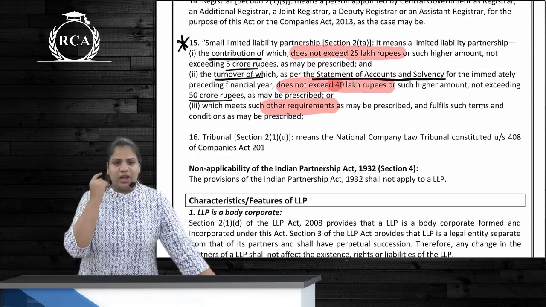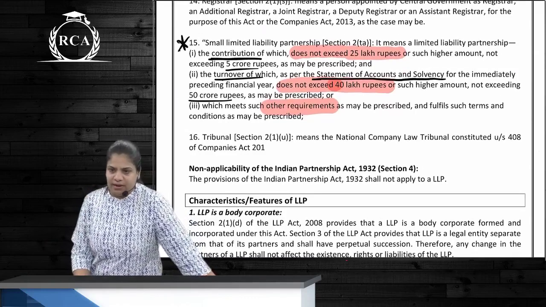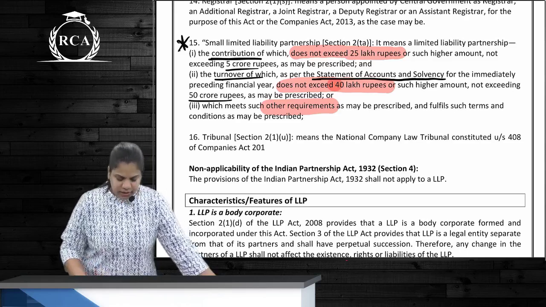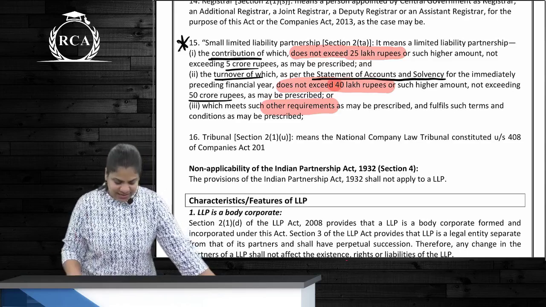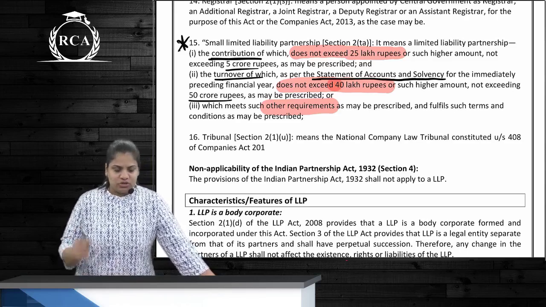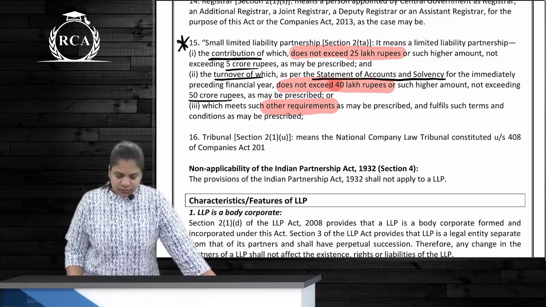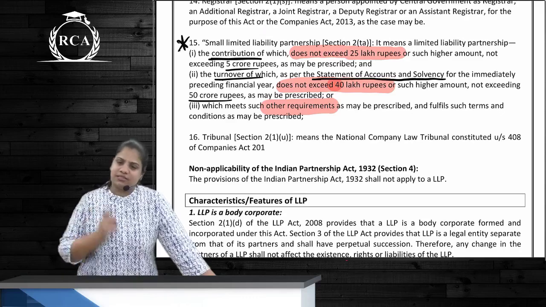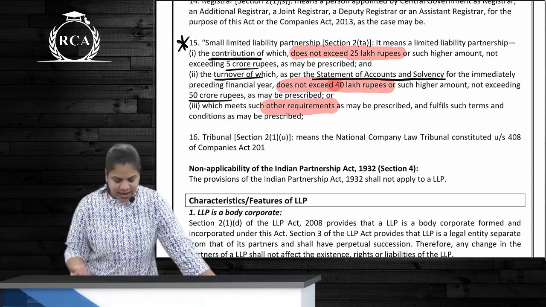Small LLP. Small LLP means what? 3 points are applicable here. First point is contribution. Next is turnover. And next is any other requirement. So contribution should be how much? Not exceeding 25 lakhs. Turnover not exceeding 40 lakhs and other requirements.